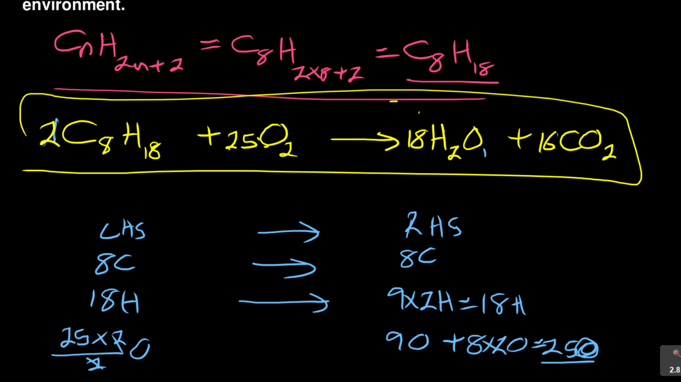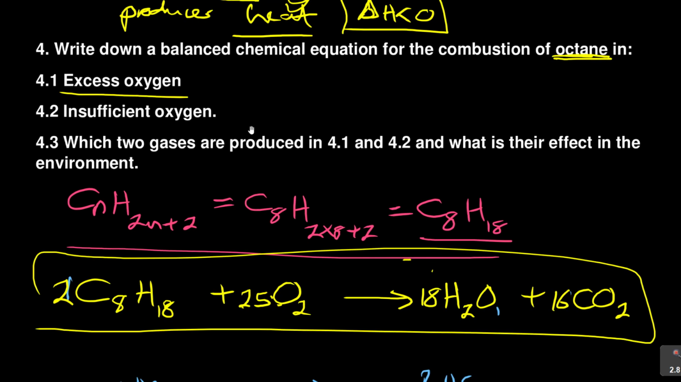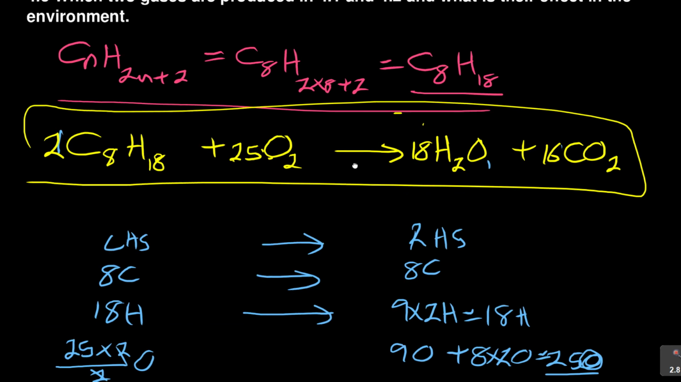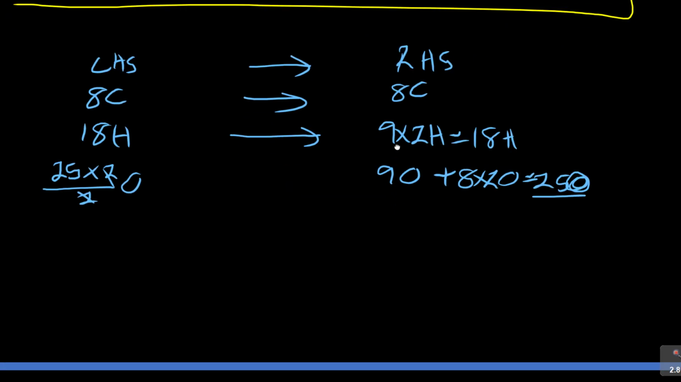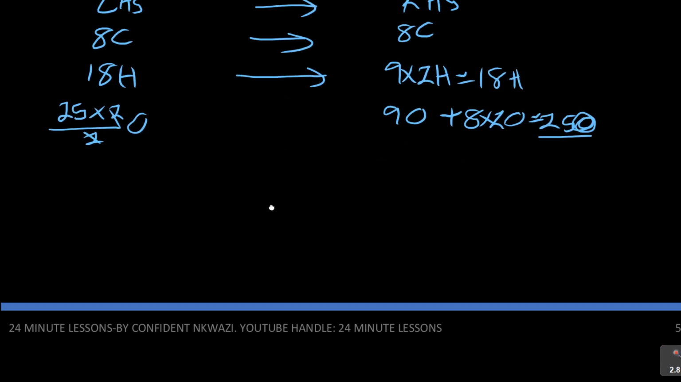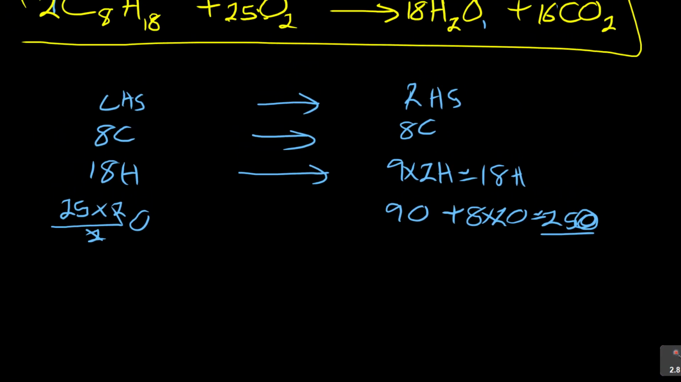For example, the hydrogens is 2 times 18, which is 36. 18 times 2, 36. You see, carbons 2 times 8, 16, 16 there. So the oxygens, we just balance them. So that's what you do. And then they say, write down the balanced equation in insufficient oxygen. Very key now. When they are saying insufficient oxygen, so what we have is, let me erase this side.